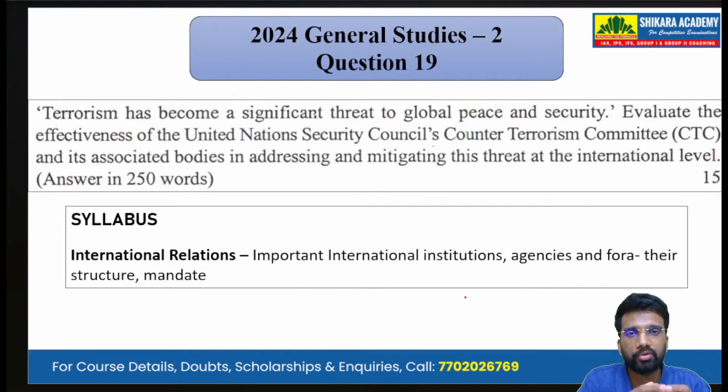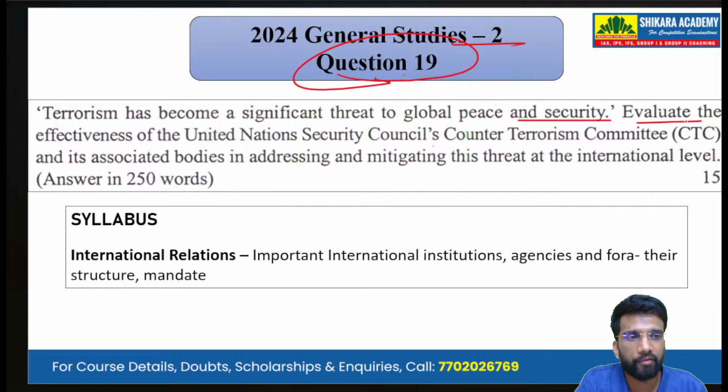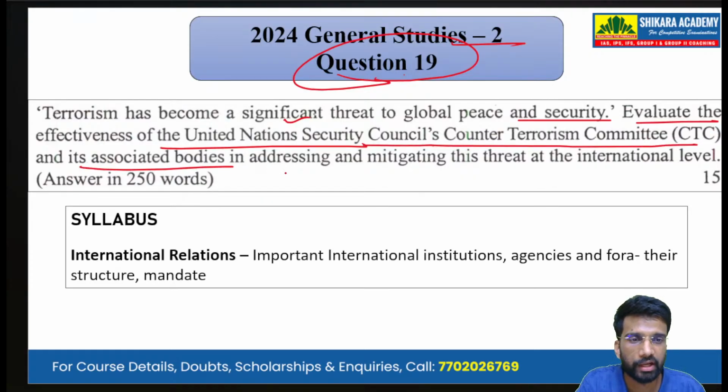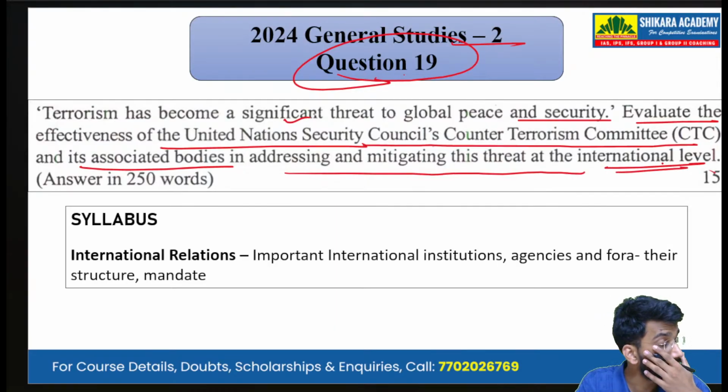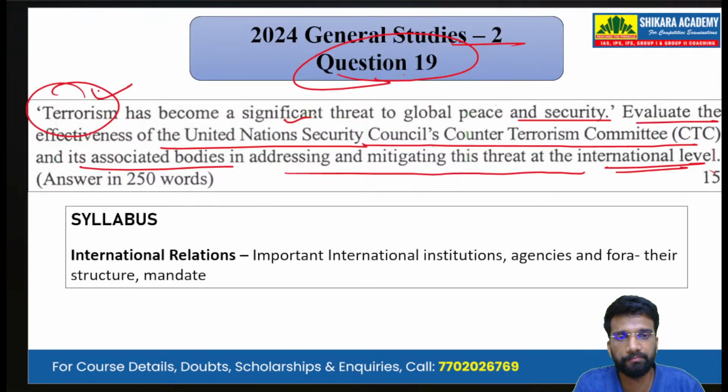Moving on to the next question, that is the 2024 GS Mains question, GS2, question number 19. Terrorism has become a significant threat to global peace and security. Evaluate the effectiveness of United Nations Security Council's Counter-Terrorism Committee and its associated bodies in addressing and mitigating this threat at the international level. So this is a question on international relations, okay? And you can also write certain points in the answer from the internal security perspective as well, because this question is focusing on terrorism.